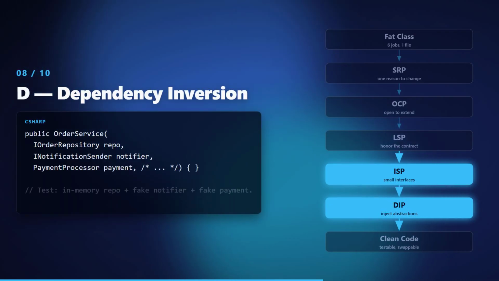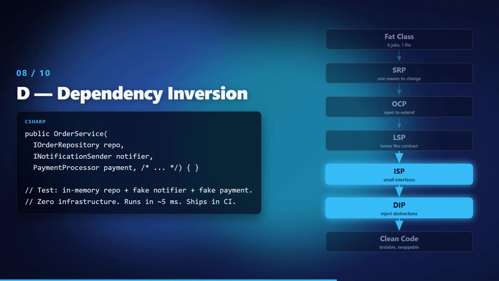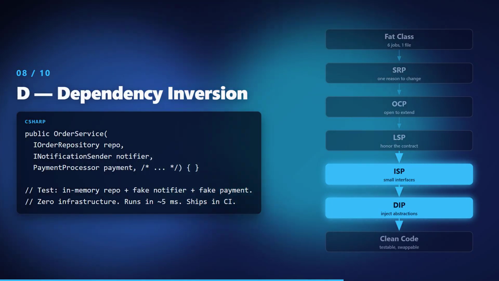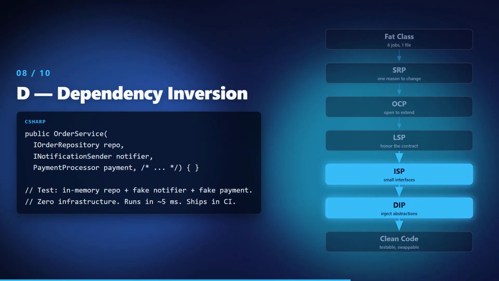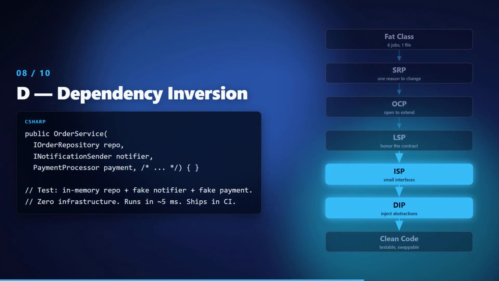High-level modules depend on abstractions, not concretes. Inject a repository, a notification sender, a payment client. Now the order service runs in a 5 millisecond unit test with no database, no SMTP, no Stripe key.